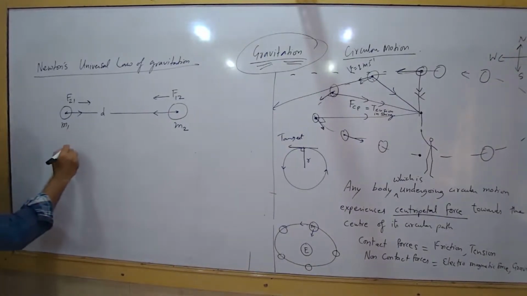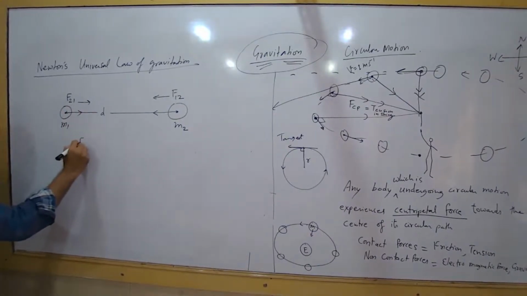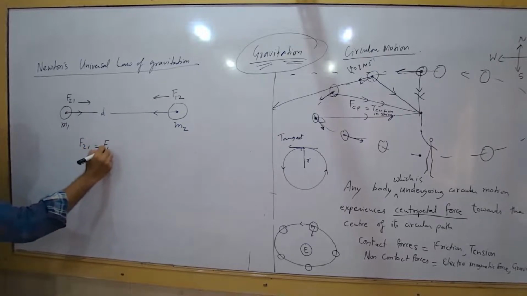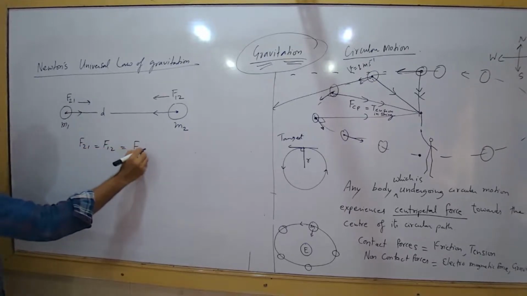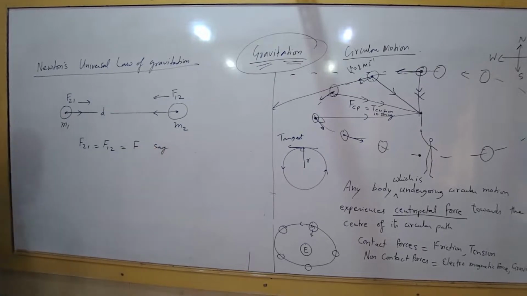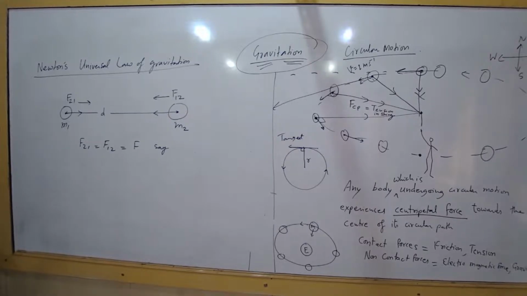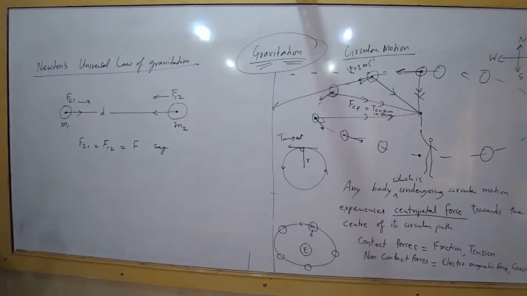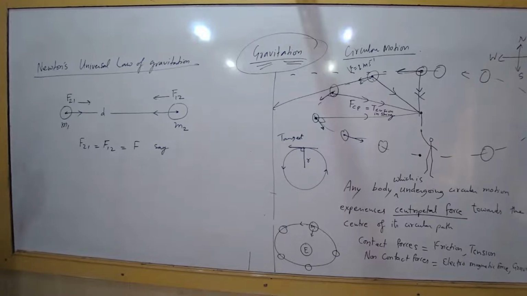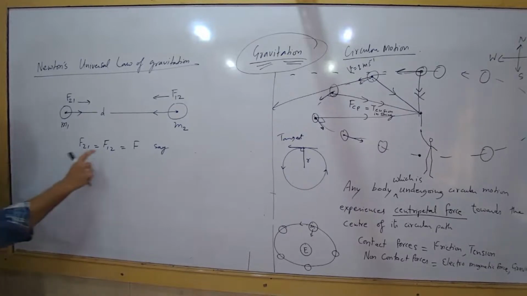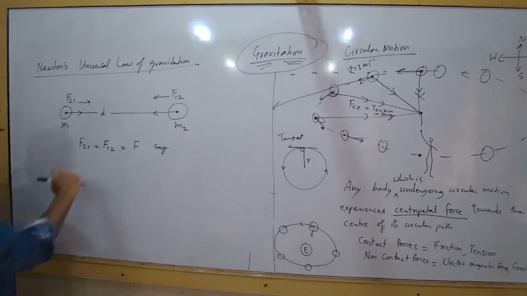That force, F21 is equal to F12 is equal to F, say. That force is the same in magnitude, but they are both pulling each other, just like tension. The fan is attracted upward and the ceiling is attracted downward, but the rod is bearing both of it. So the force magnitude is the same.